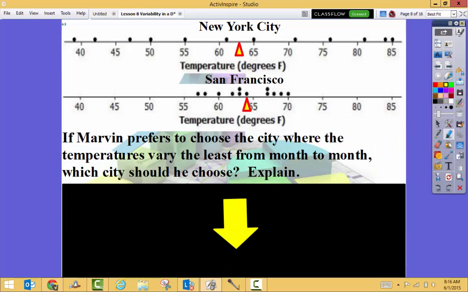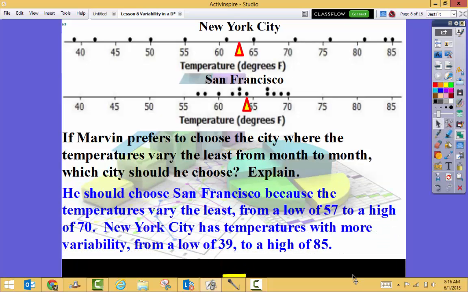Okay, if Marvin prefers to choose the city where the temperatures vary the least from month to month, which city should he choose? So Marvin wants the temperatures to stay almost the same throughout the whole year. Where should he live? Well, he should choose San Francisco because the temperatures vary the least. We go from a low of 57 to a high of 70.